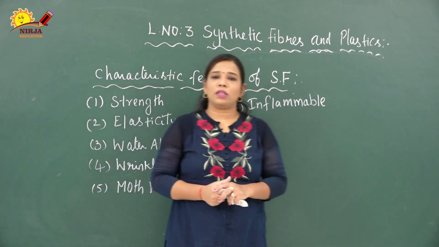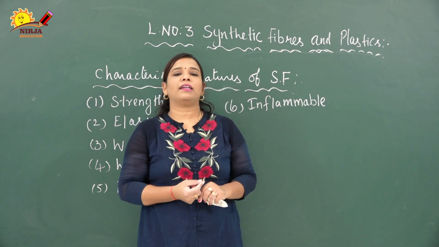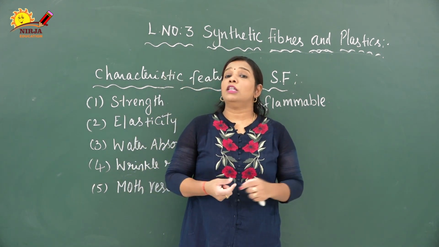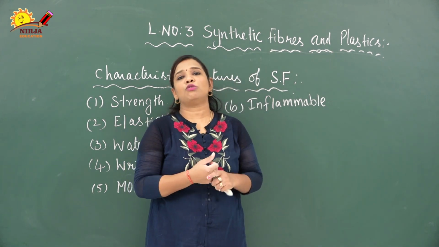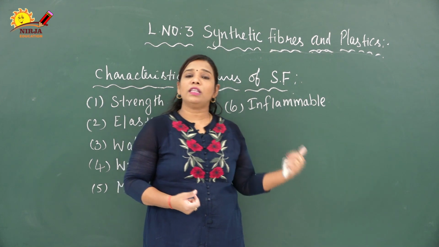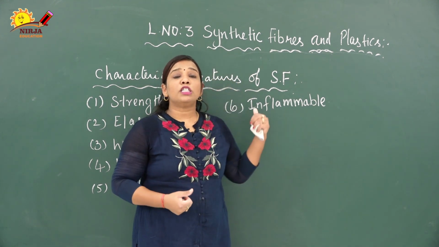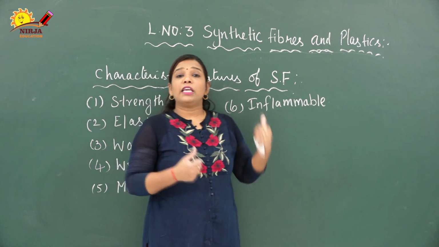What is meant by strength? As we know, synthetic fibers have a peculiar character that is called strength. For example, nylon and polyester both have strength in nature. That is the reason we use nylon for parachutes and fishing nets. Even polyester is used for the sail of a boat. So it is the most important property of synthetic fiber. It gives proper strength.